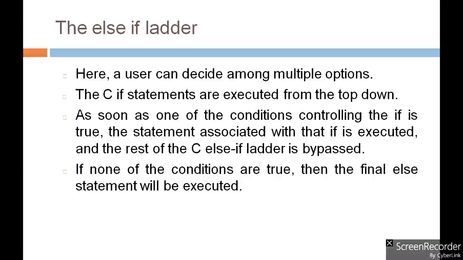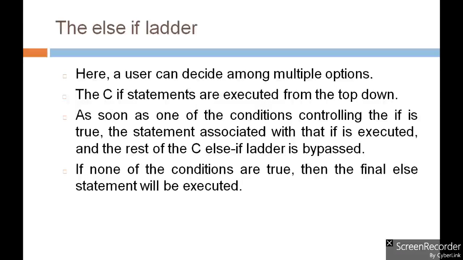The C if statements are executed from top to bottom. That means whatever condition is declared first will be executed first, and the conditions written in the next consecutive lines will be executed one by one, going from top to bottom, right?